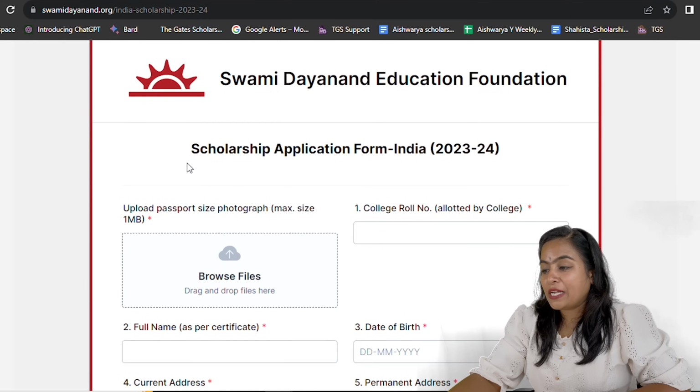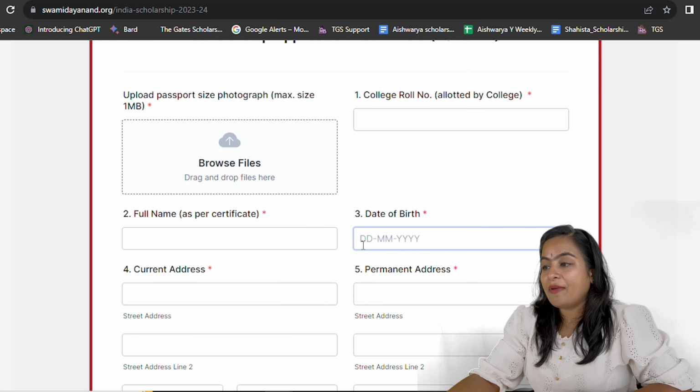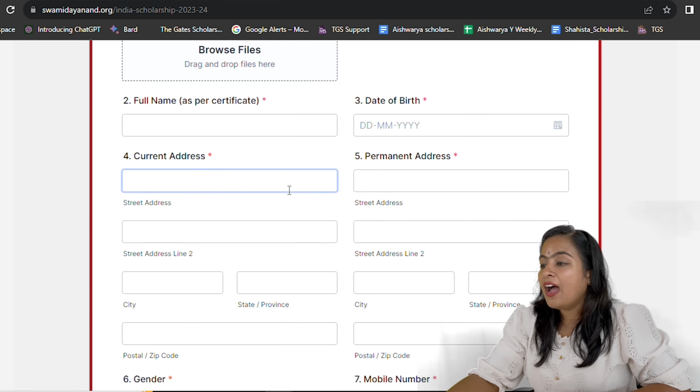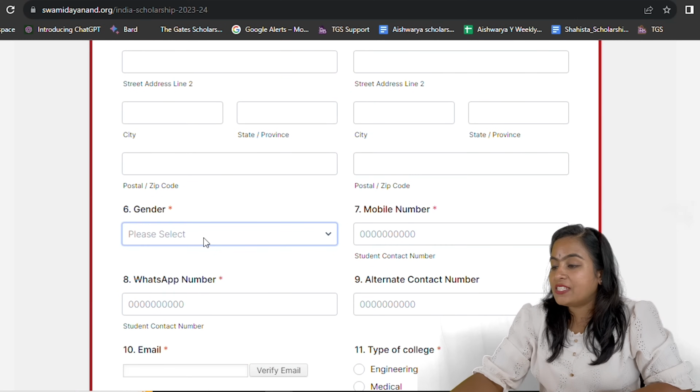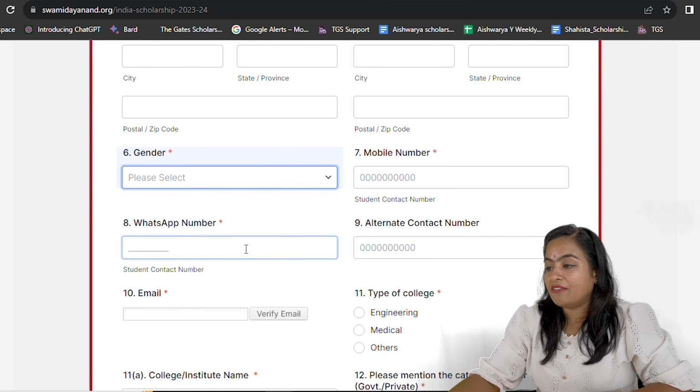First, upload your passport size photograph, enter your college roll number or the attendance number which you have, enter your full name as per your certificate. It is the same as in your class 10th or 12th mark sheet, date of birth, current address and the permanent address. Make sure all the fields are mandatory, so fill out all the details patiently and carefully. Select your gender accordingly. Enter your mobile number. Make sure you enter a valid mobile number.